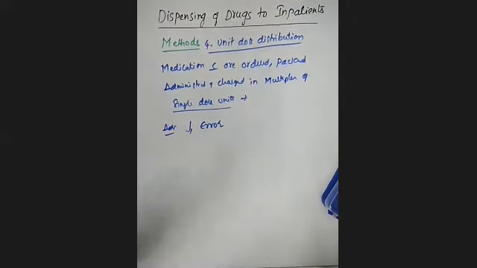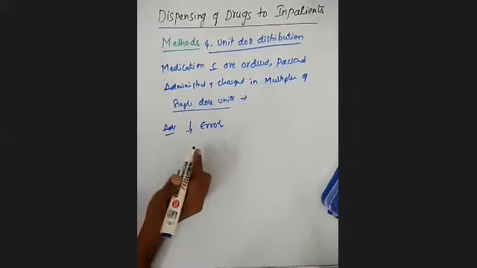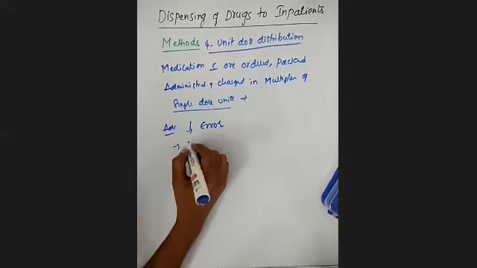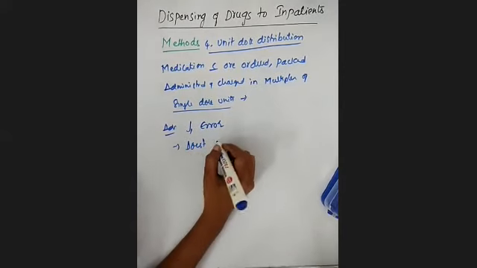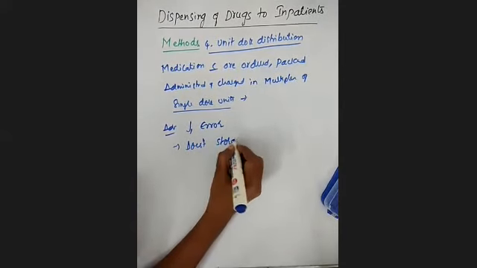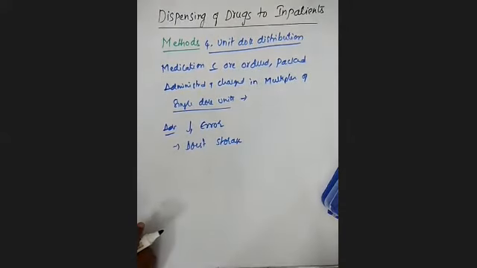Because they prepare and administer exactly the dose required, so there is a decreased chance of error. And it does not require any storage facility in the nursing stations. So these are some advantages of the unit dose distribution system.